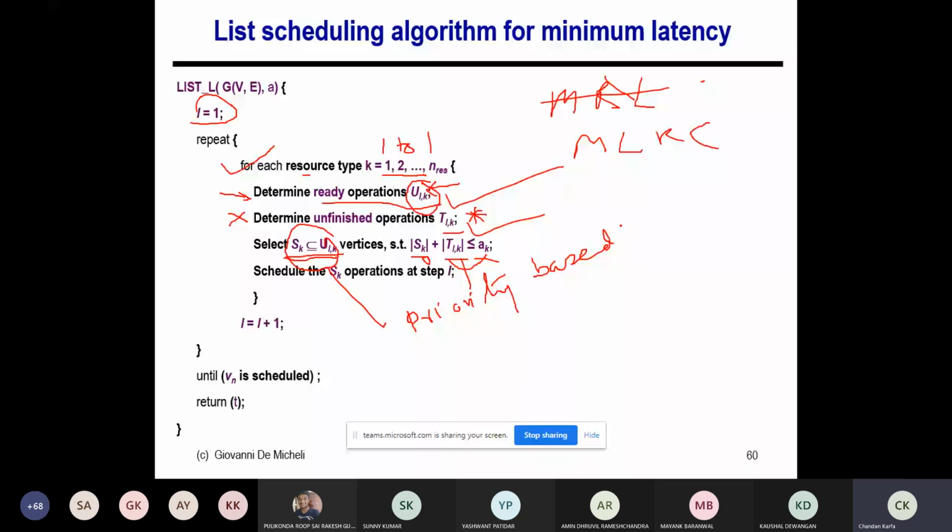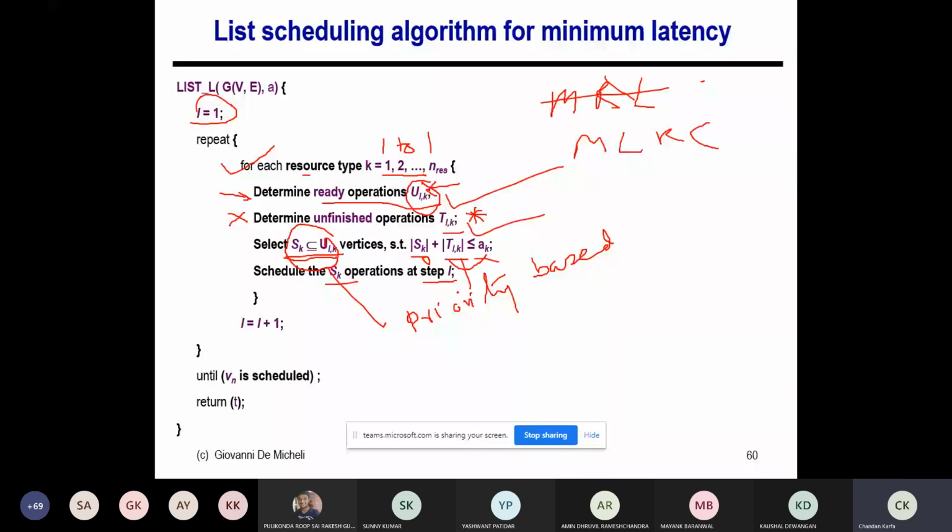I'm going to select the node which has the maximum priority, and the priority is the longest path from the sink node. And then I'm going to schedule those SK in timestamp L. That is why we actually learn Hu's algorithm, because that particular priority ordering comes in the Hu's logic, and then we can make it generic to solve the MLRC problem